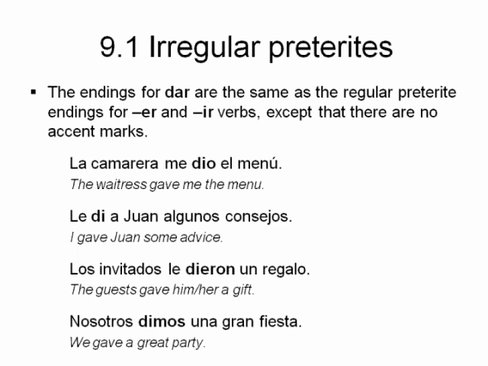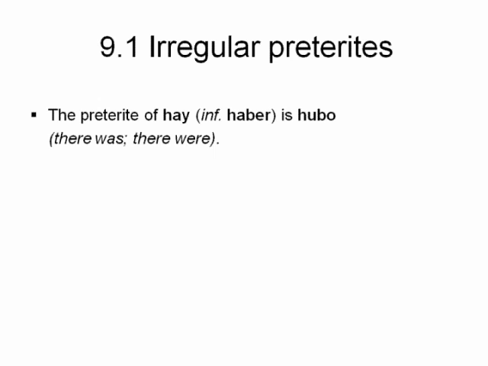Finally, what I'd like to talk about with the irregular preterites is the verb haber. If you'll remember the word hay, which a lot of people like to pronounce "hey," but it's pronounced "eye," it meant there is or there are in the present tense. Its preterite form is hubo, and so in the past it's going to mean there was or there were. Okay, so if you want to say there wasn't any homework, no hubo tarea, no hubo tarea.